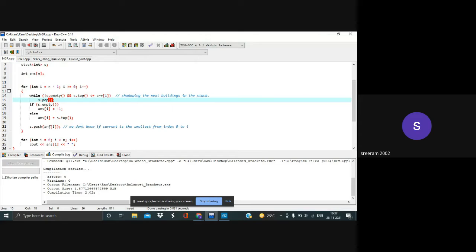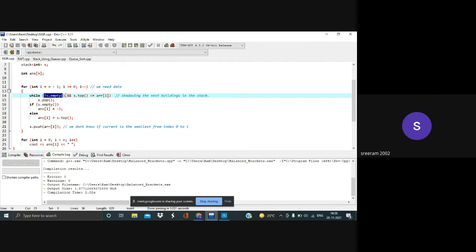As you can see, we're starting to iterate from the last. I already told you why we are starting from the last, because we need data. We can pretty much say that for the last element, the answer is always -1, because we don't need any other data for it.